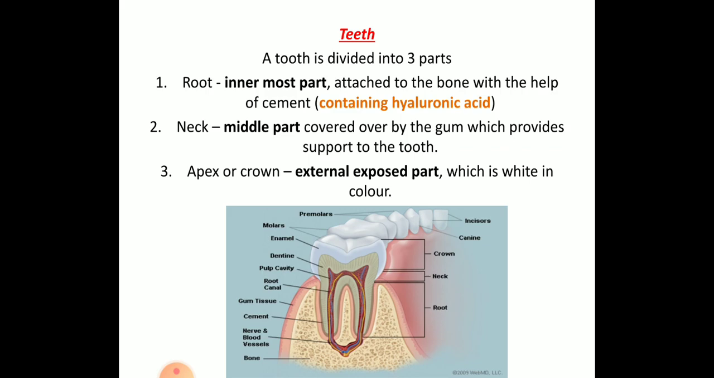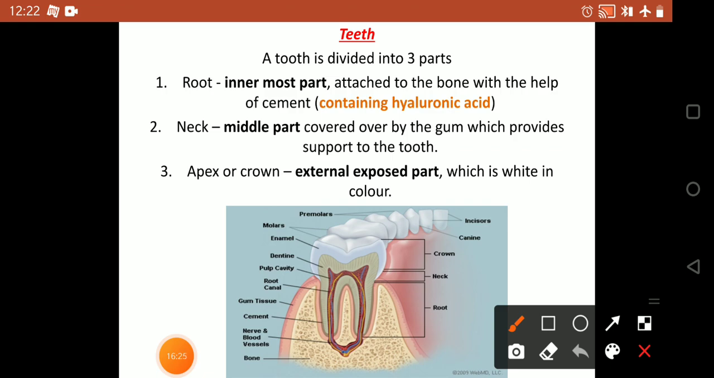Next we'll see about the teeth. The tooth is divided into three parts, as you can see in the picture: root, neck and crown or apex. The root is the innermost region, where the tooth is attached to the jaw bone with the help of cement. The neck region is the middle part and is usually covered by the gums.